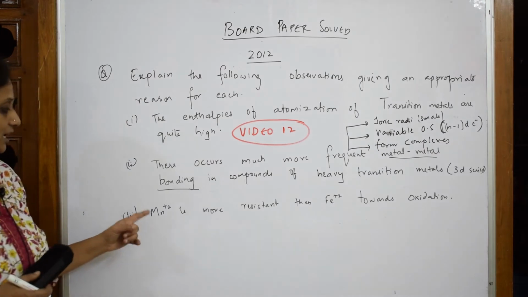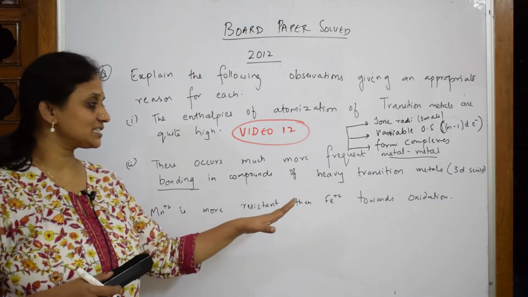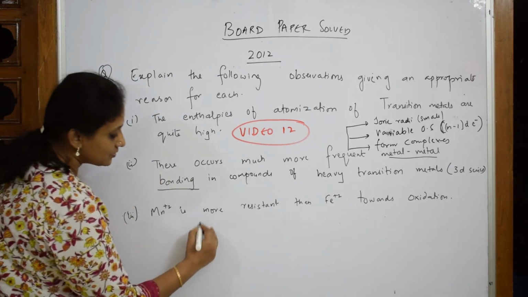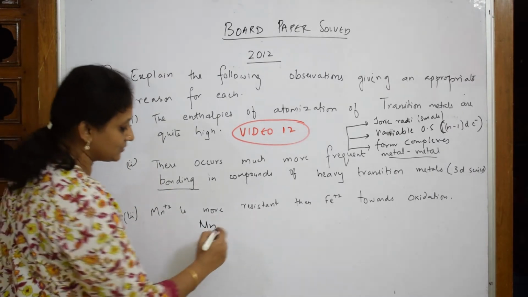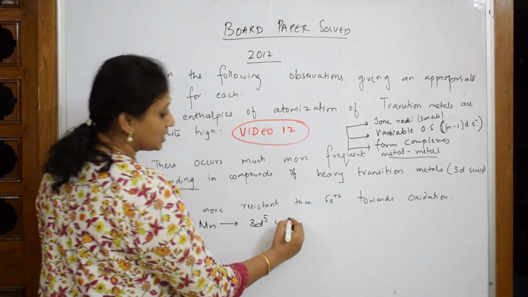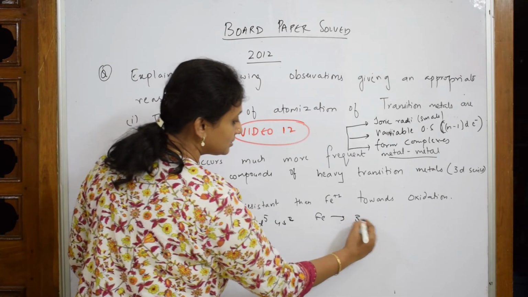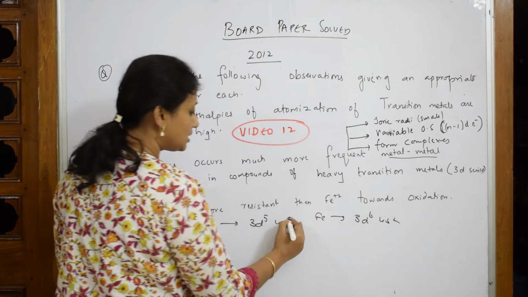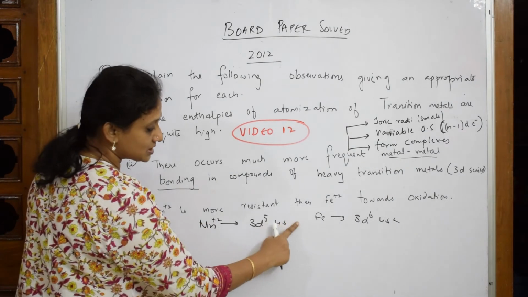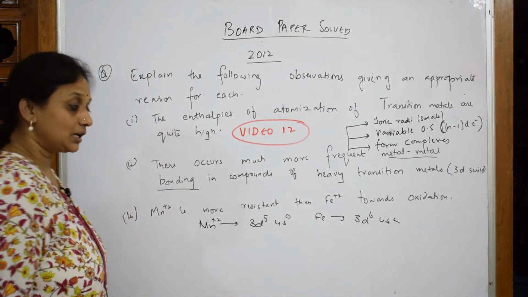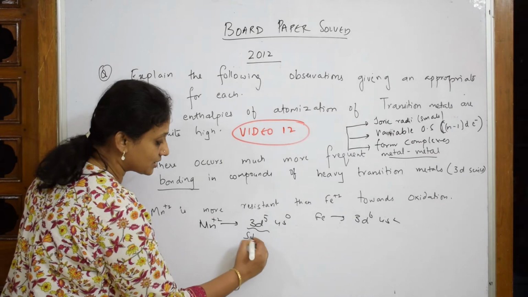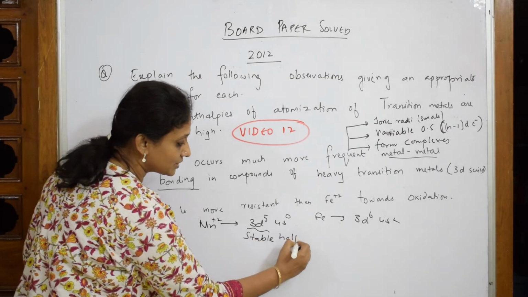Next one. Mn+2 is more resistant than Fe+2 towards oxidation. Very nice question. So when such a thing is given to you, first try to write the configuration. Manganese is 3d5 4s2. Fe is atomic number 26, 3d6 4s2. Now what happens when I have to write Mn+2? This becomes 0. Now which configuration is this? This is your stable, half-filled configuration.